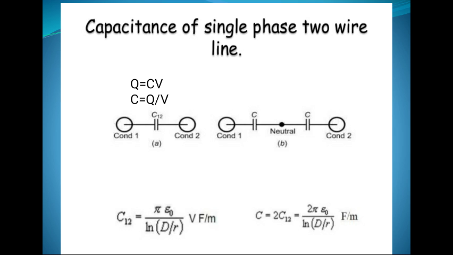So the value of C between two conductors is C12 is equal to pi epsilon upon ln d upon r, or C is equal to 2 pi epsilon upon ln d upon r if there is a neutral point between two conductors. If there is no neutral point, only one capacitance is formed. If there is a neutral point, there are two capacitances, one due to each conductor.